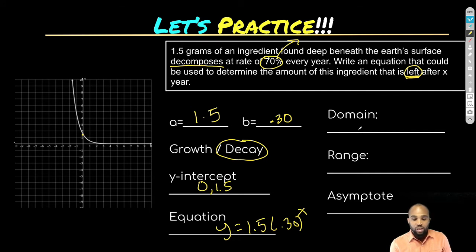So our domain, again, is still going to be x is all the real numbers because it keeps going to the left. All these numbers over here and all these numbers over here. So left and right, it goes on forever. The range, again, is everything that's greater than 0. And the asymptote is equal to 0.